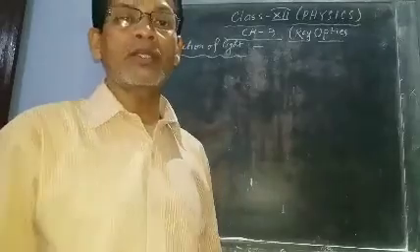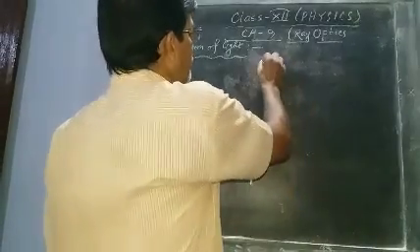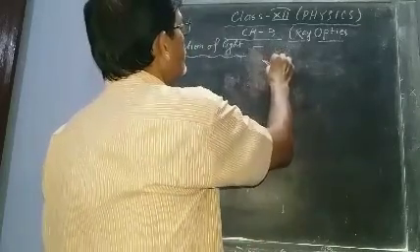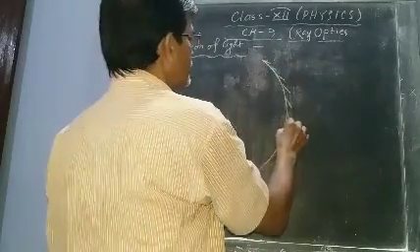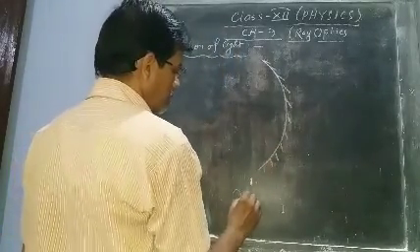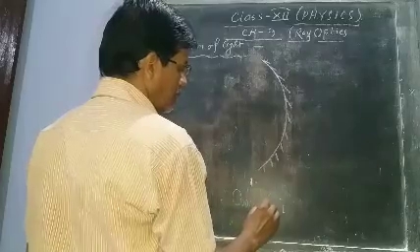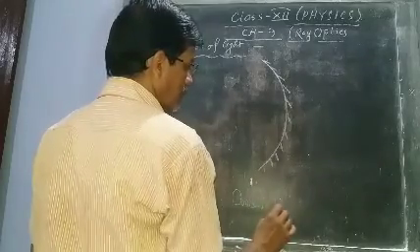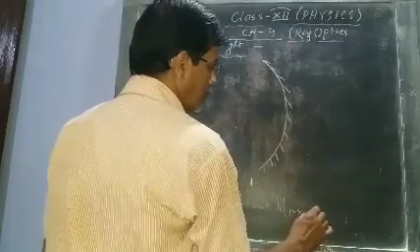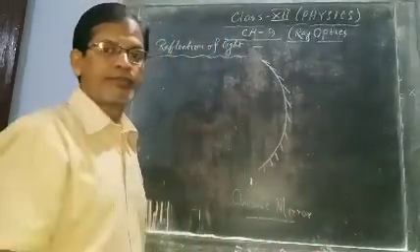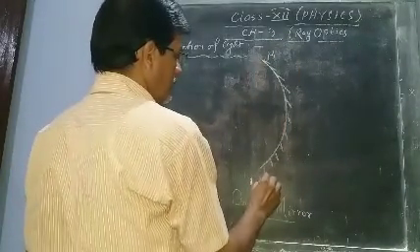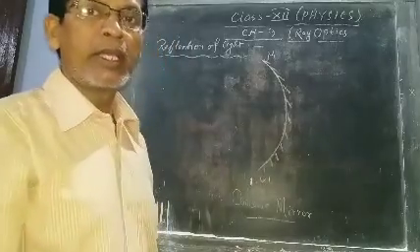Now different parts of a concave mirror. This is the concave mirror, M dash.